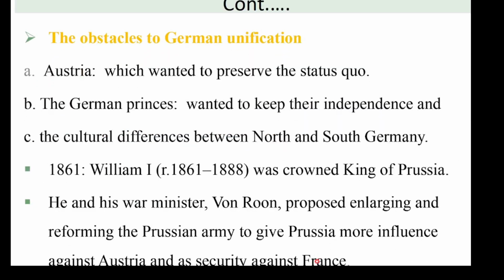So what were the obstacles to German unification? Similar to Italian unification, German unification also faced obstacles. So what were the obstacles to German unification? The first, Austria. Austria was an obstacle to unification of both Germany and Italy. Again, it wanted to preserve the status quo in Italy and in Germany.